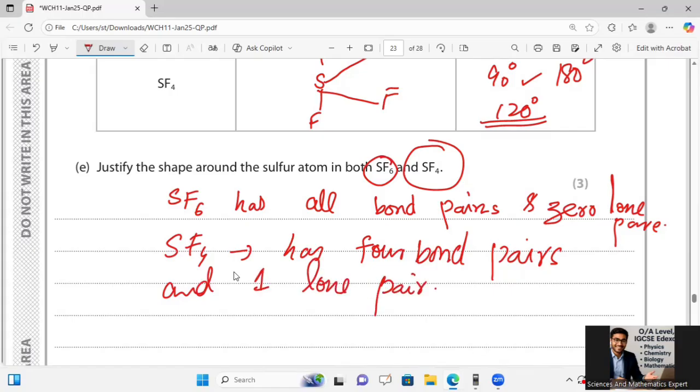So because of this different structure over there, the electron pairs repel to be as far away as possible, maximum separation according to Nyholm and Gillespie's VSEPR theory over there.